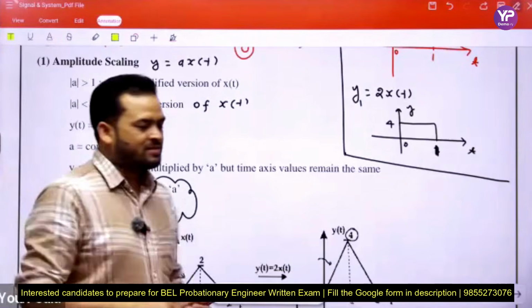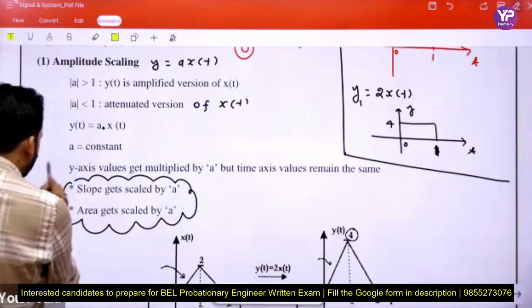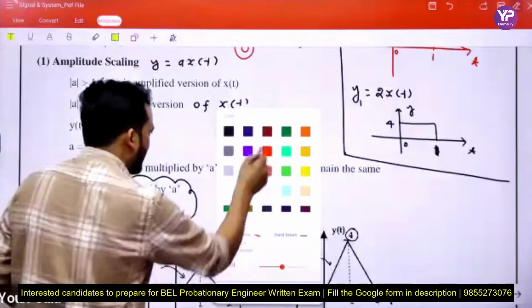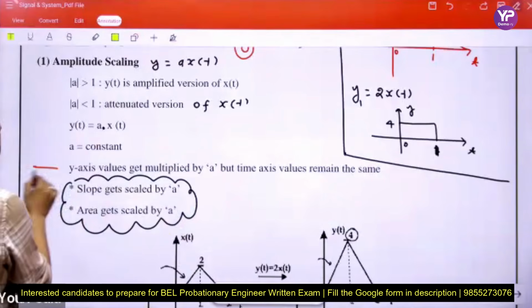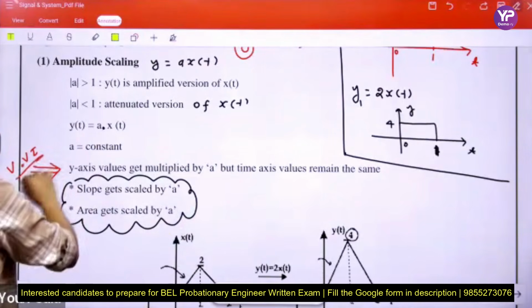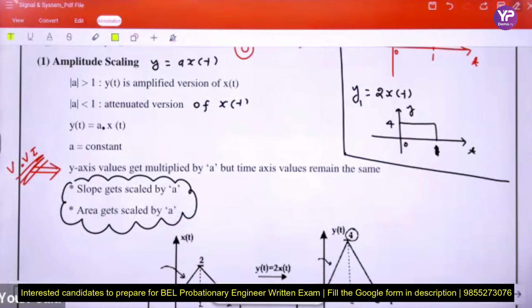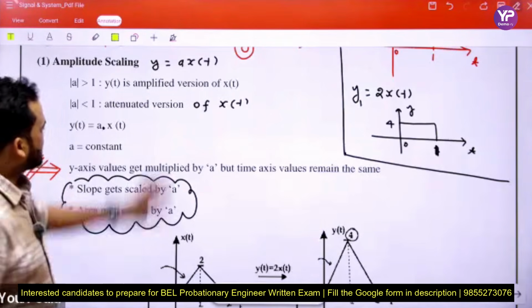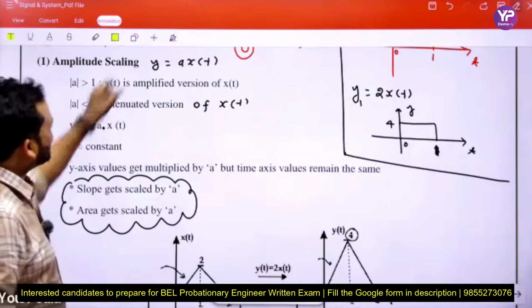Beta, please tell me, is this line clear or not? Tell me, beta, is this clear or not? Okay, Shodhan, okay. See again, this is the beta amplitude scaling.